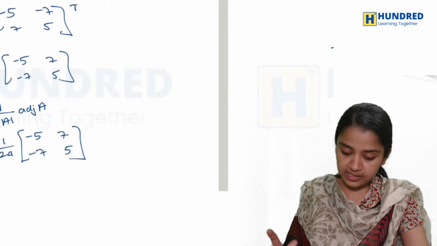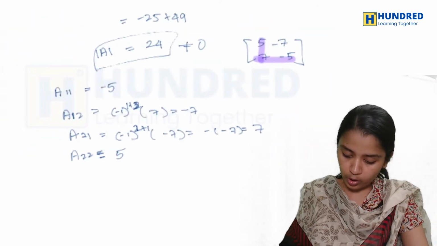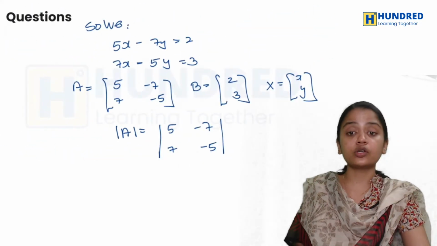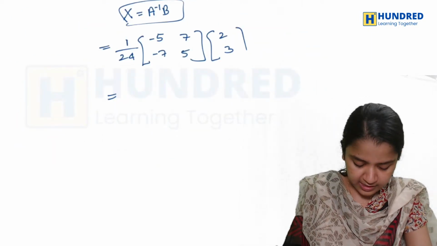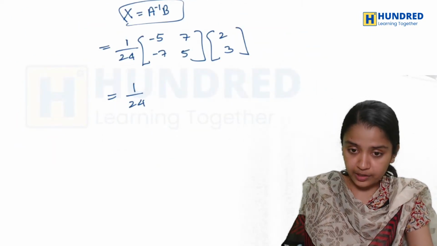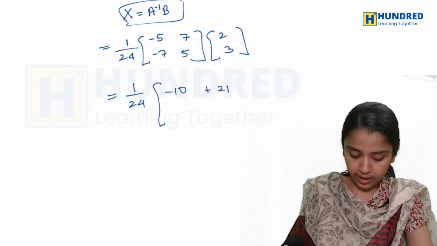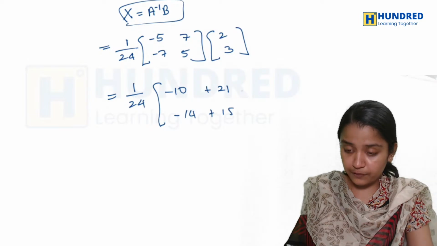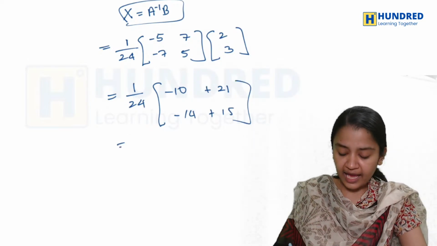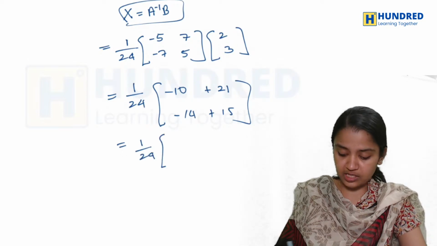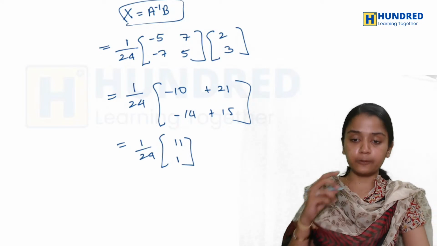So now what is my B? My B is nothing but 2, 3. So 2 and 3 is my B. So it will be 1 by 24 into minus 10 plus 21, minus 14 plus 15. Like this only it will be there. Now I have to do 1 by 24 into 11 and 1. Like this only it will be there.